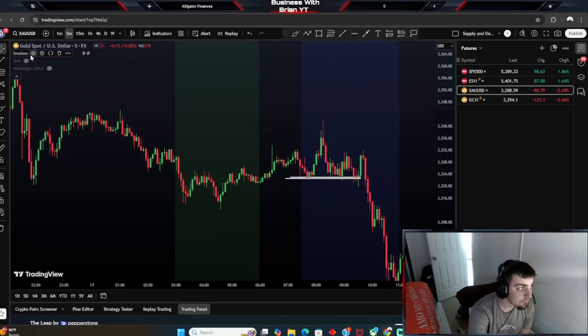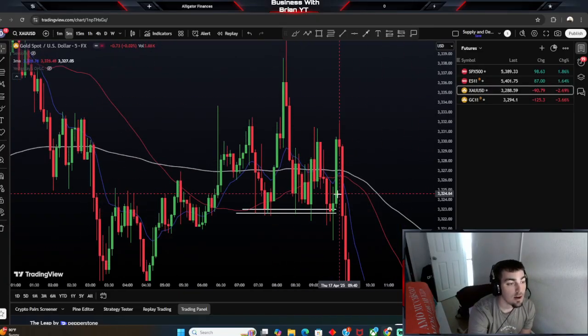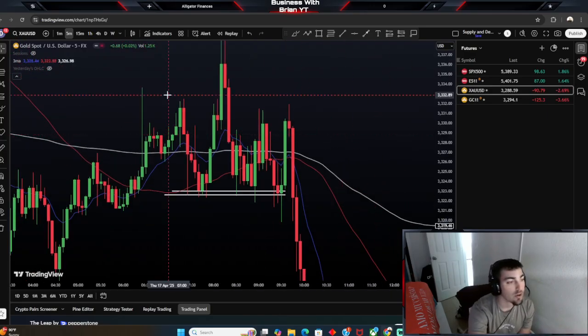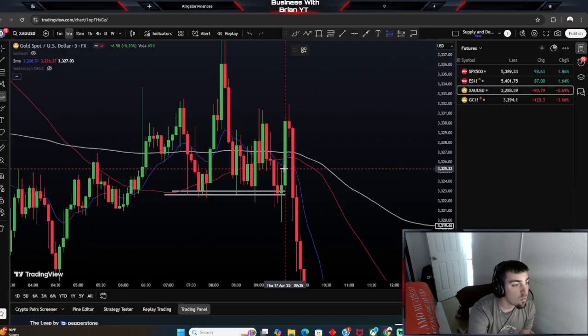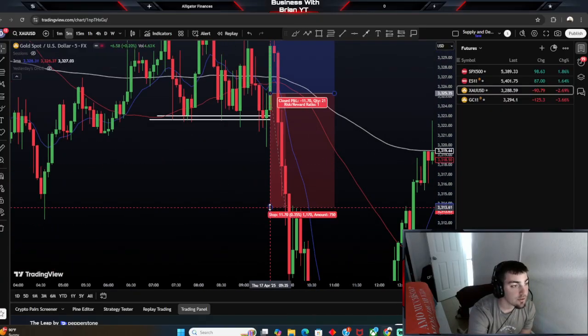All right. So this was the first trade on the account. This was while I was taking the challenge. I shared this on the Discord as well. And it was this liquidity graph right here.